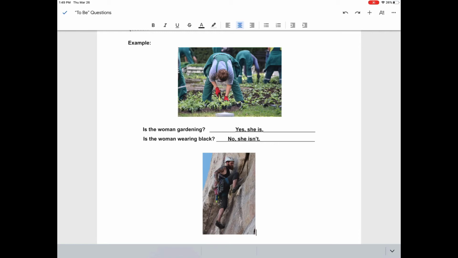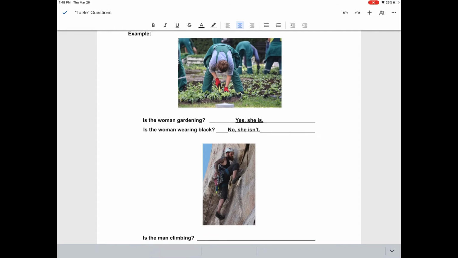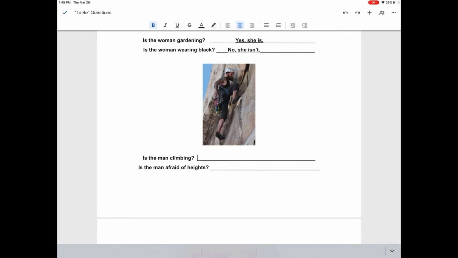What is the woman doing? The woman is gardening. The second question in the example says, is the woman wearing black? No, she isn't. What is the woman wearing? The woman is wearing green overalls, a gray t-shirt, and red gloves. Let's look at the next picture. What is the man doing? Is the man climbing? Yes, he is.